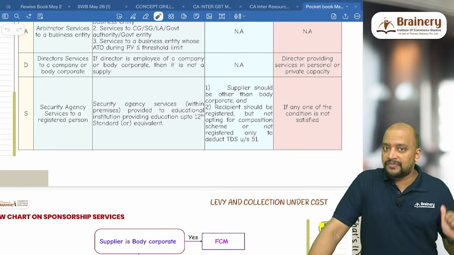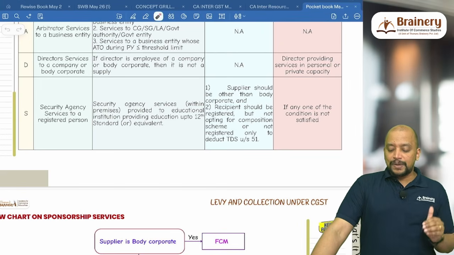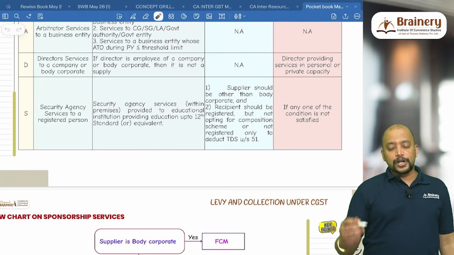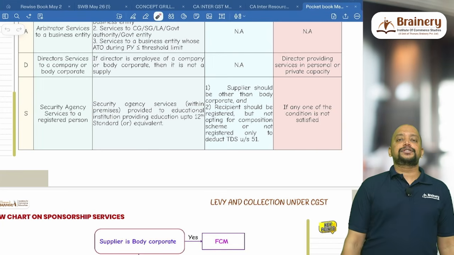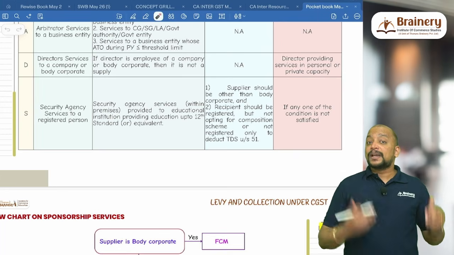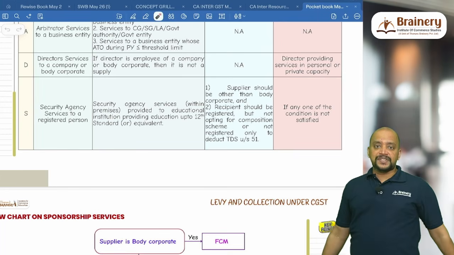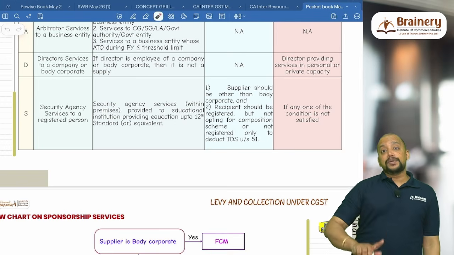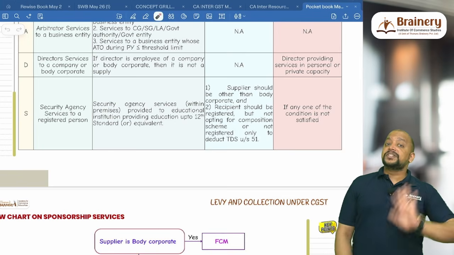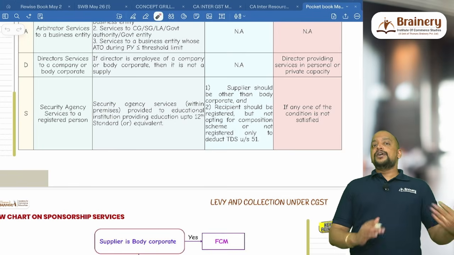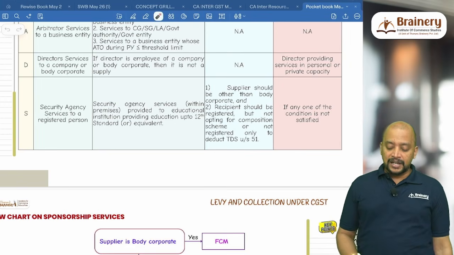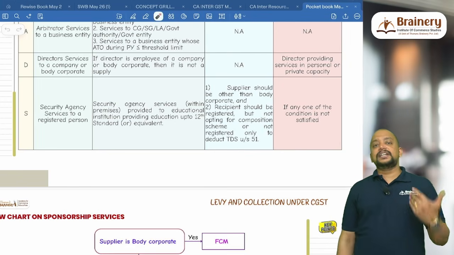There are 2 conditions for RCM. Number 1, the supplier should be other than a body corporate, and the recipient should be registered but not opting for the composition scheme and not registered only for deducting TDS. If the supplier is a body corporate, definitely it is FCM. So the first condition is that the supplier should be other than a body corporate. Second condition, the recipient should be registered, but they should not be just registered under the composition scheme or registered for deducting TDS. So they should have a normal, regular registration. If any one condition is not satisfied, then it will be FCM.